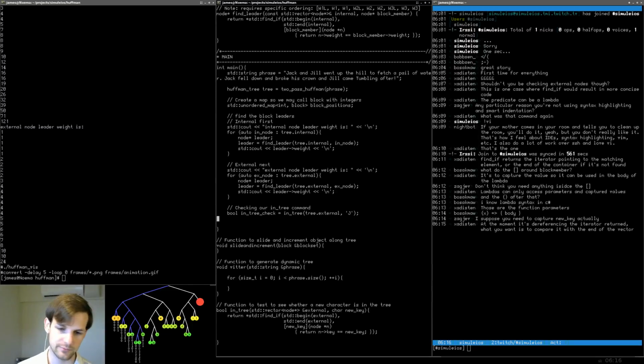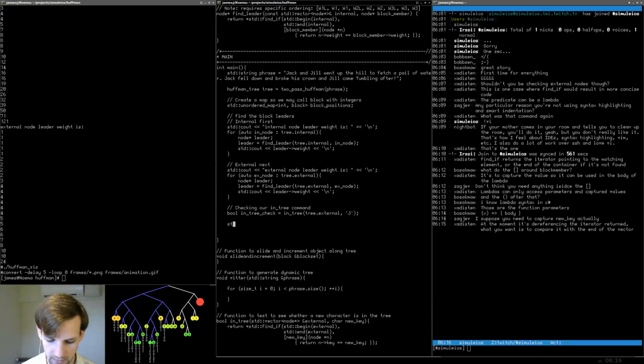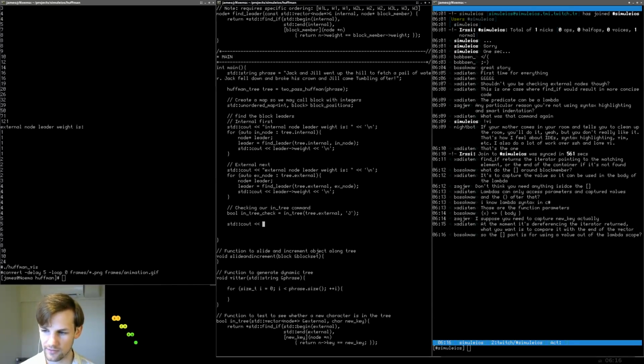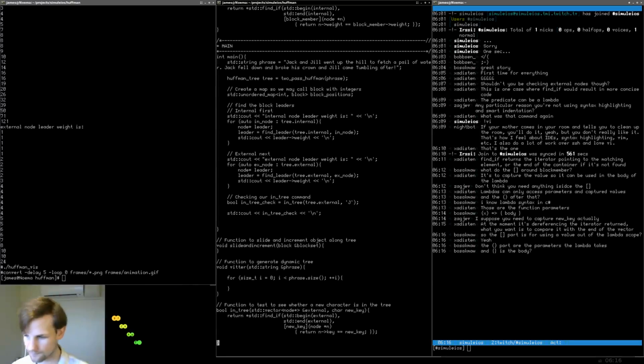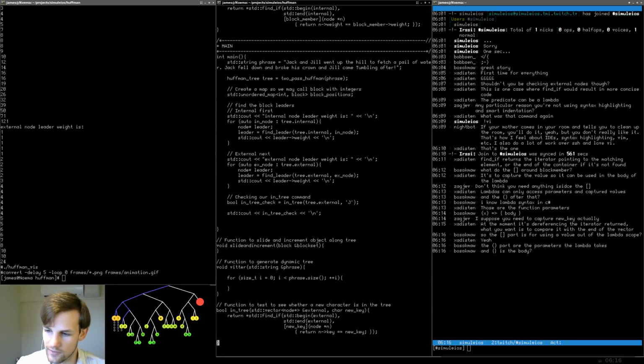And let's also just put a quick std cout. Is using for value out of the lambda scope. I'm really bad at this. Let's do in tree check, end line. Okay. Yeah, the curly brackets are definitely the body of the function that we're working with. Let's see, is the part of the parameters that lambda takes? Yep. And then the yes is a part for the value out of the lambda scope.